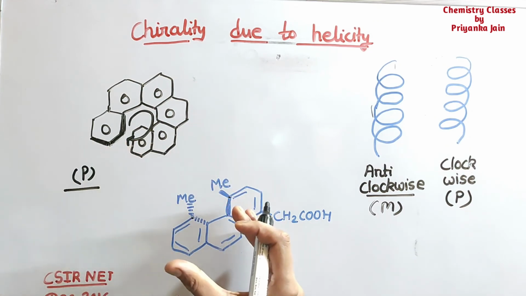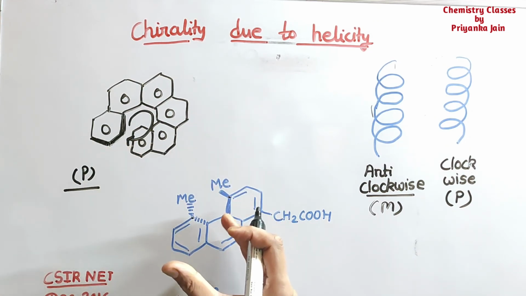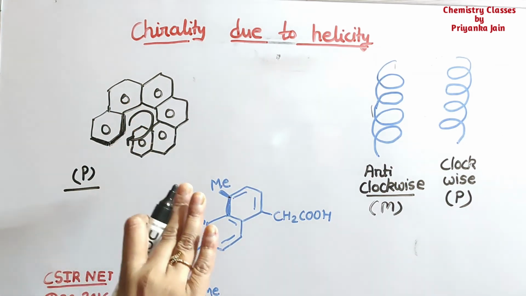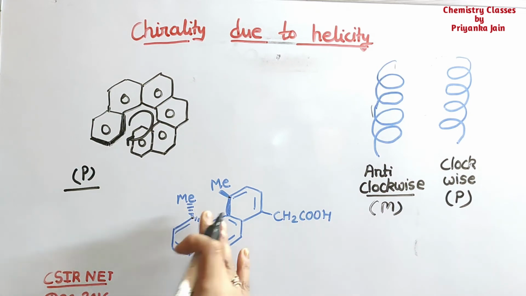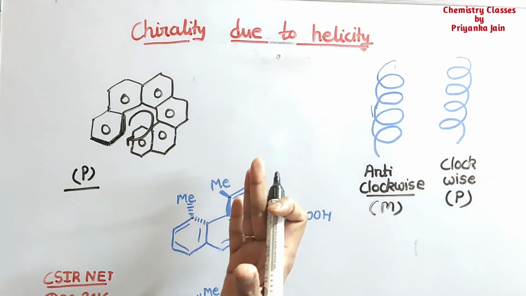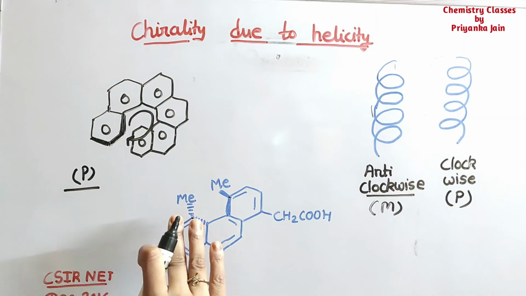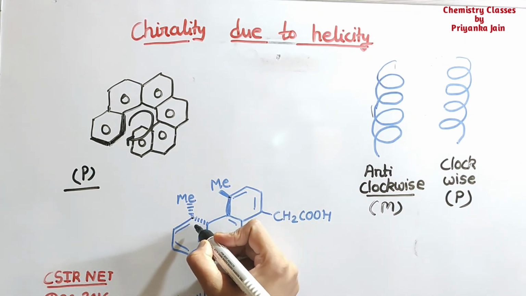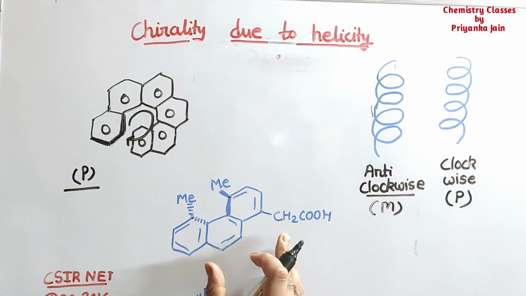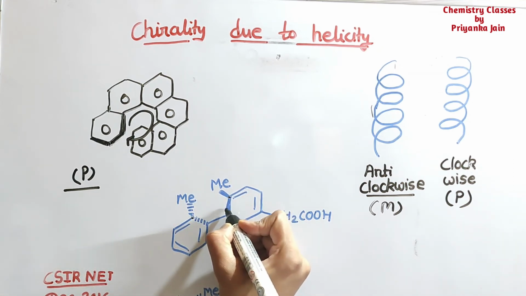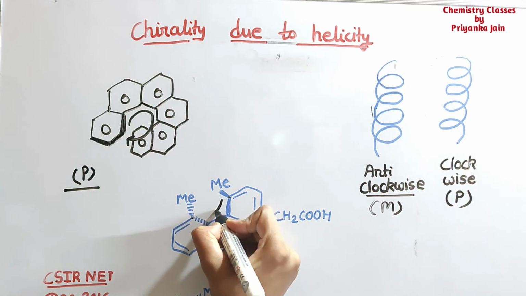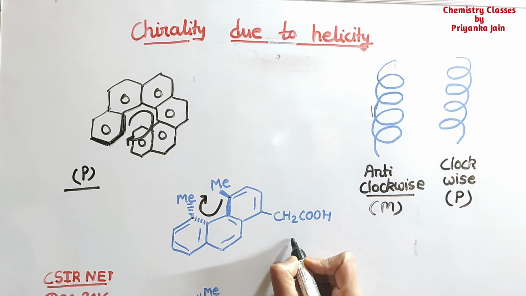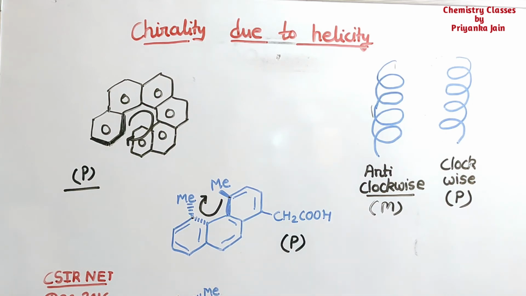So in order to remove this steric hindrance, this methyl group will go above the plane, and this will go below the plane. So overall this ring will come above the plane and this ring will go below the plane. So this is present above the plane and this is below the plane. Same thing you have to do, you have to start from the side of the above the plane ring and go toward this. So this is again moving clockwise. So this configuration is again the P configuration.